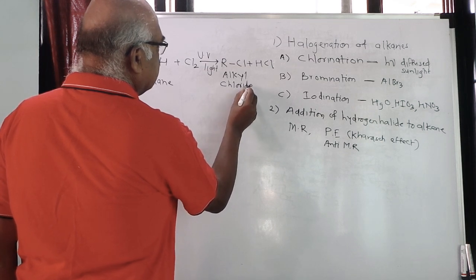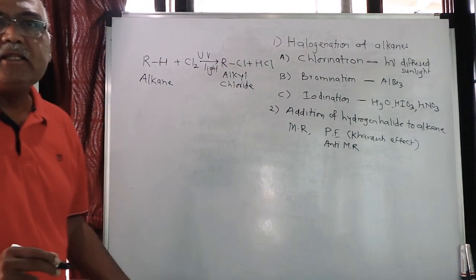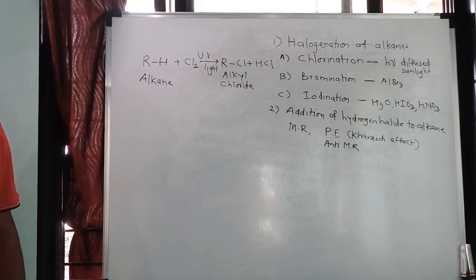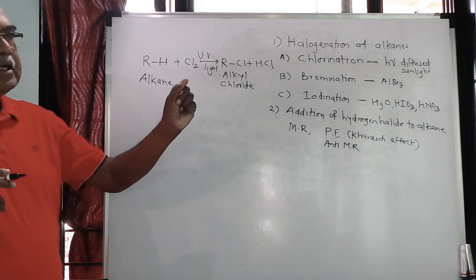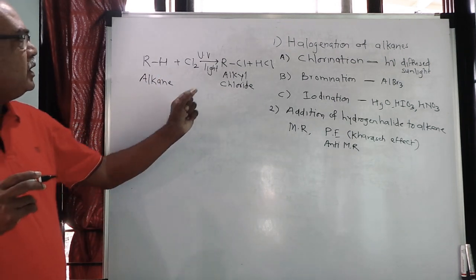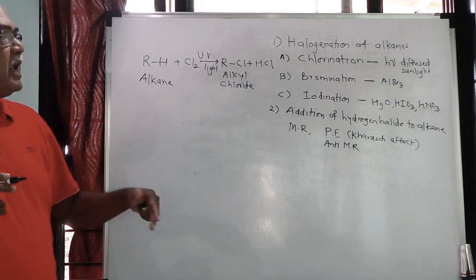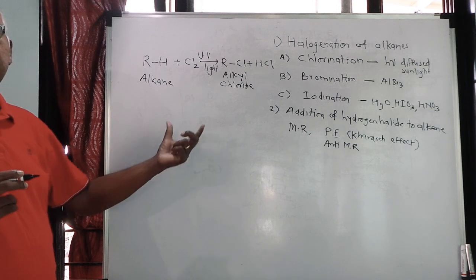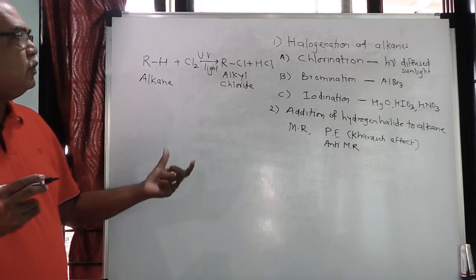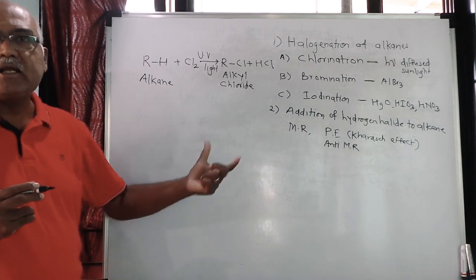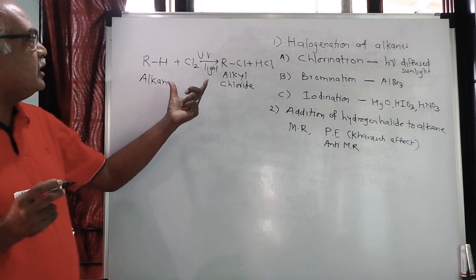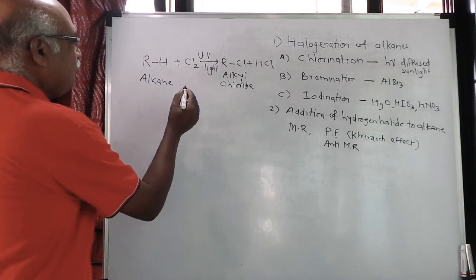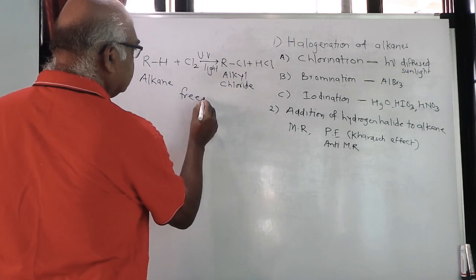If the same reaction is carried out in dark condition, then the reaction may not take place. So this is the disadvantage of this particular reaction. That means if you take a certain amount of light, then and only then you are going to get the product. If the light is increased, then all the hydrogens of alkanes will be replaced by chlorines. And if you carry out this particular reaction in a dark space, then you don't get the product. So this is a light catalyzed reaction and this is a free radical substitution reaction.